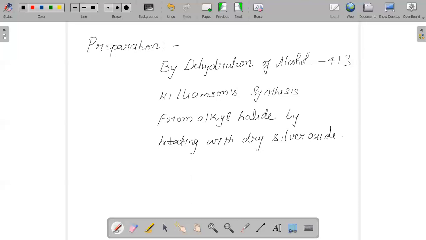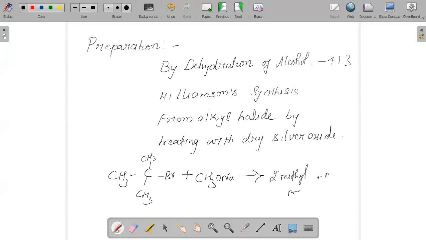For example, 2-bromo-2-methylpropane, (CH3)3CBr, reacted with CH3ONa, that is sodium methoxide, will give you 2-methylpropene, methanol, and sodium bromide.